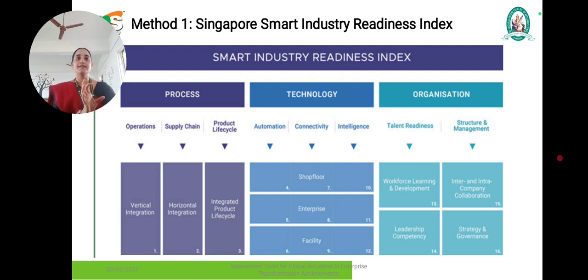This technology can integrate many systems or many flexible companies. Scientifically, the evaluations fall into three categories on the technology side: automation, connectivity and intelligence. These three categories can change the technological evaluation level.